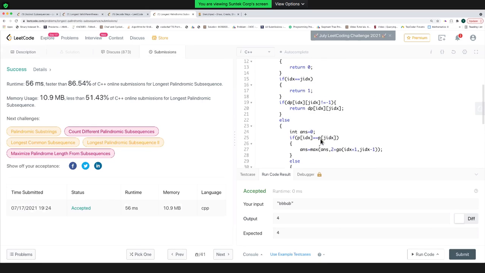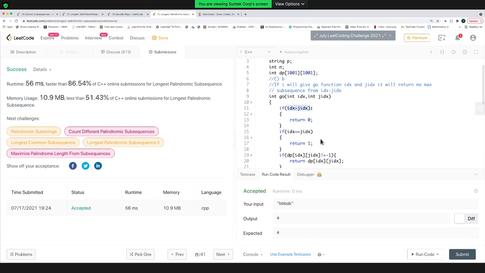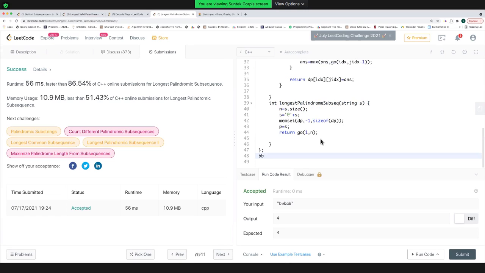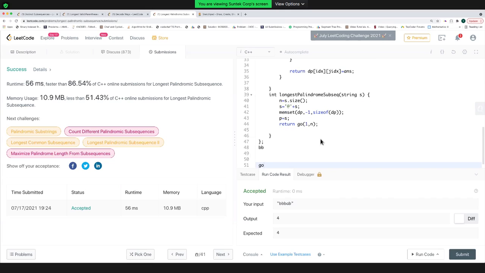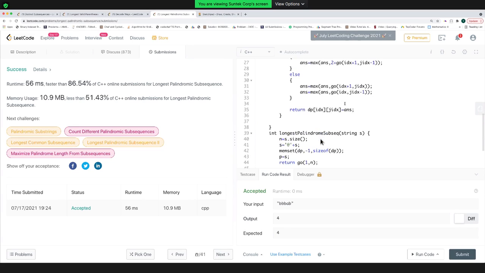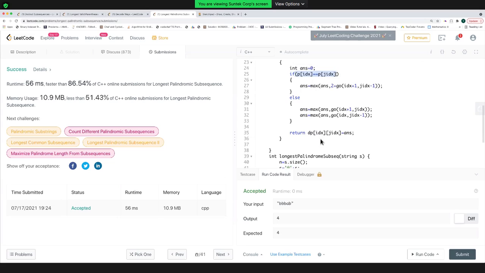So what was the problem? The problem was if my starting index is greater than the last index, that means we can't find any subsequence. Let's take the example of one string which is PB. I'm passing Go 1 comma 2 because that is what I want in my answer, right? It will check that the first character is equal to the second character. But after that, it will go in this condition. The first character is equal to the last character.